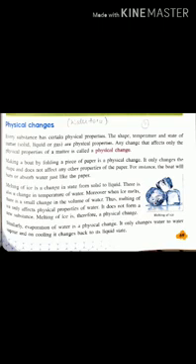Whenever ice melts, its state gets changed from solid to liquid and its temperature changes. That means ice is colder than water. And whenever ice melts, its volume changes. Whenever we melt ice kept in a container, its volume decreases. That means the volume of water which is formed from the ice is lesser than the volume of the ice.